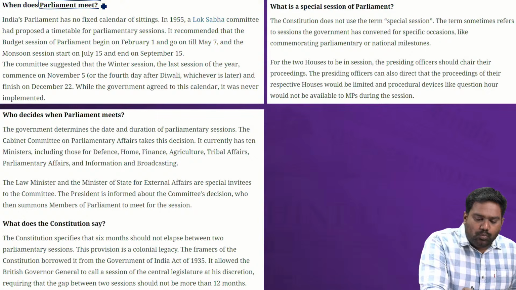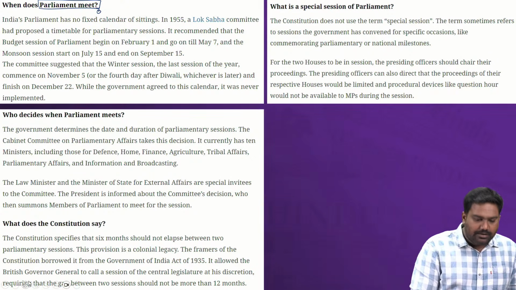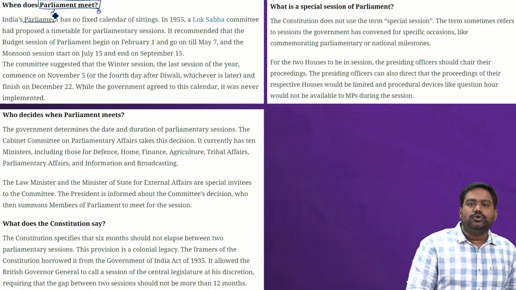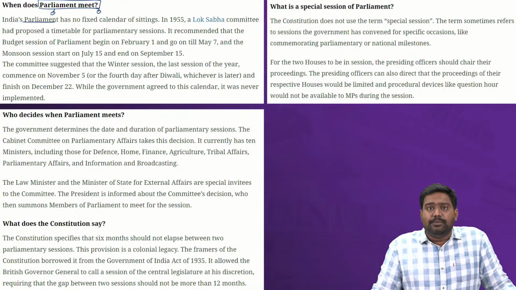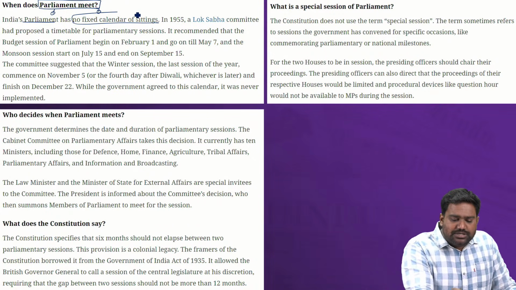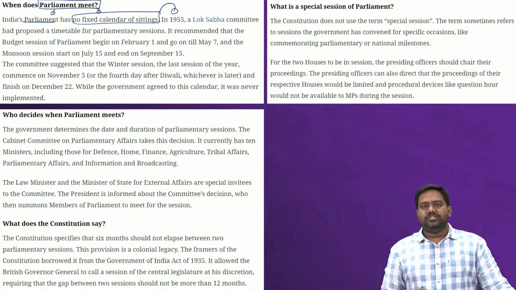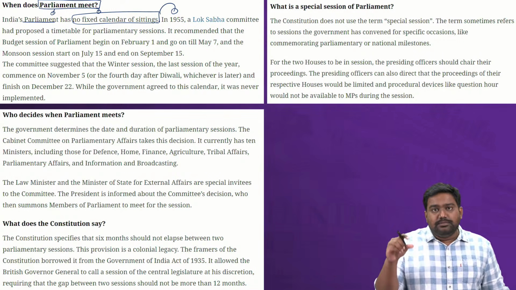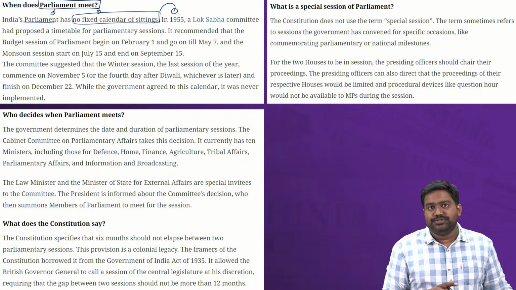Now let's focus on what is a special session of the Parliament. Is it provided in the Constitution? What are the norms here regarding Parliament sittings and sessions? See, according to the Constitution, there is no fixed calendar. It's not that specific dates and months are given by the Constitution itself regarding Parliament sessions.